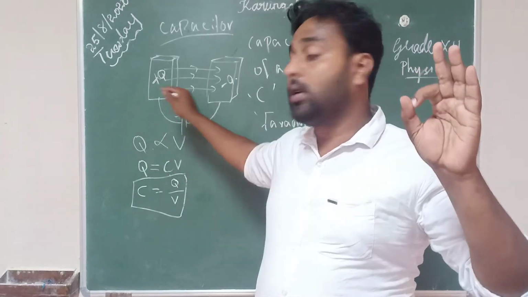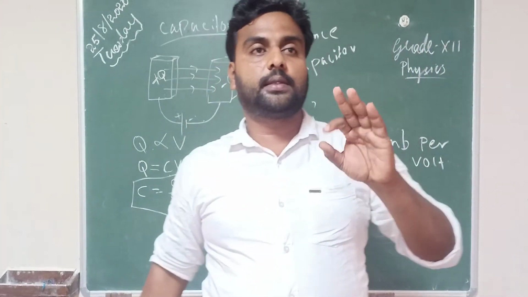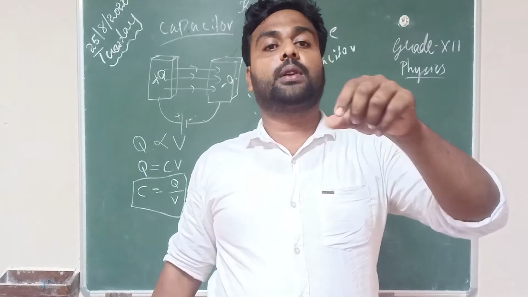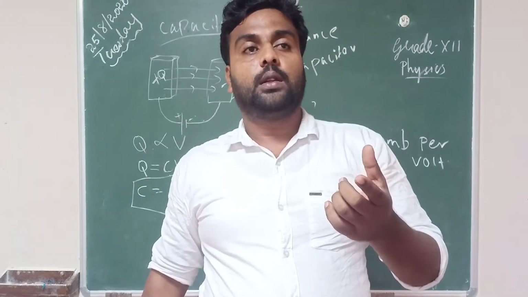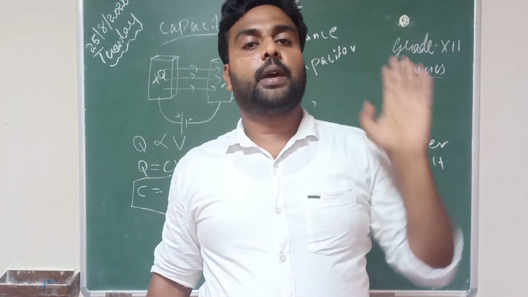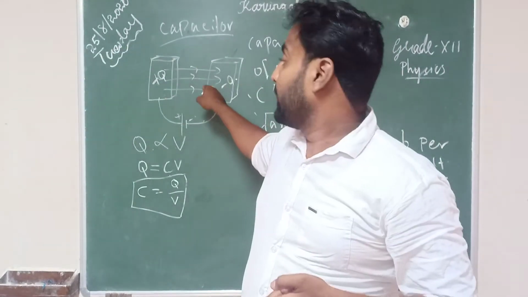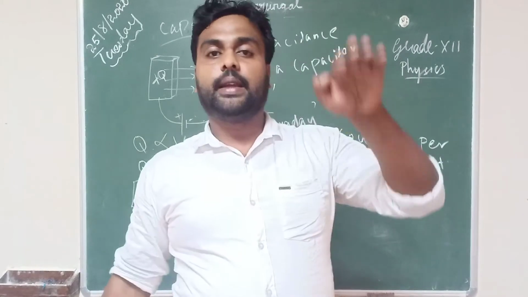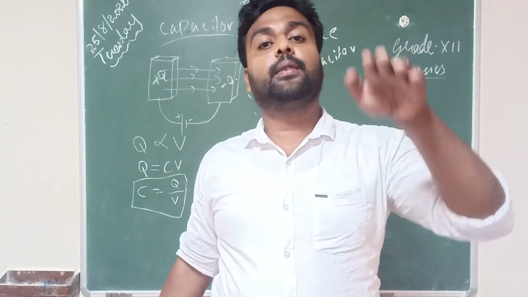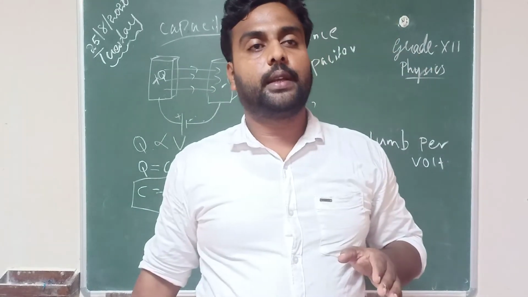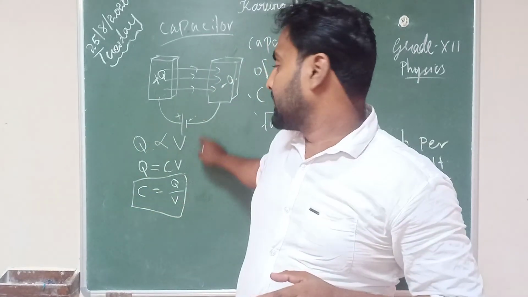The potential difference between the plates and the battery voltage are always equal. If we increase the battery voltage, the potential difference between the plates also increases. If we decrease it, the potential difference between the plates also decreases.